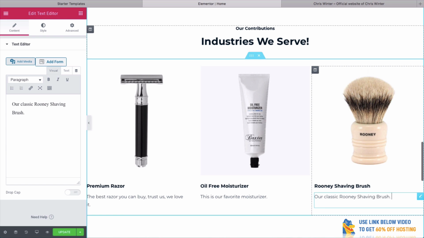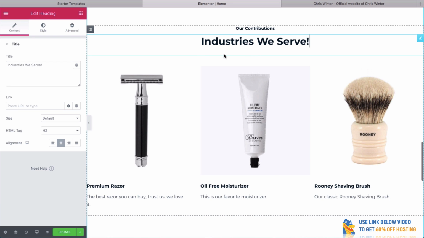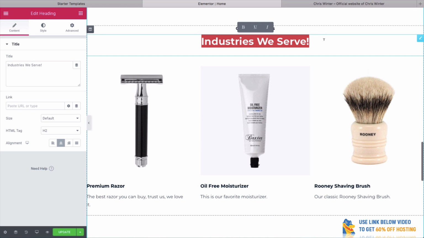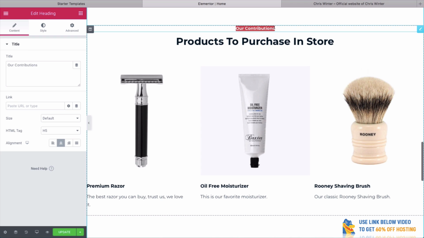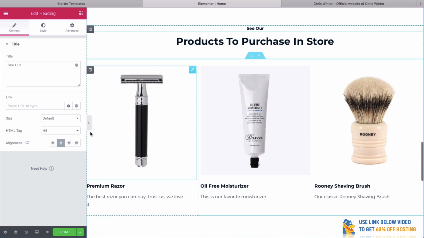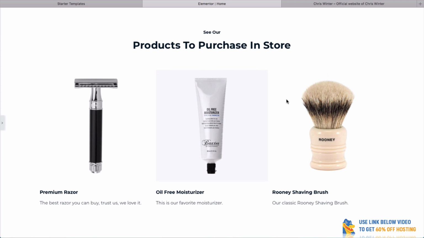Again, you could obviously go into more detail with these, but you can see that we have a really nice little layout here. What about if we want to have the product title here? I think we should have one. So we could say products to purchase in store. See our. So now, if we look at this, you can see that we have our little title here, and then we've got our products to purchase in store.